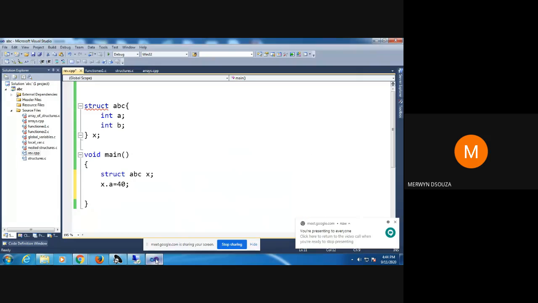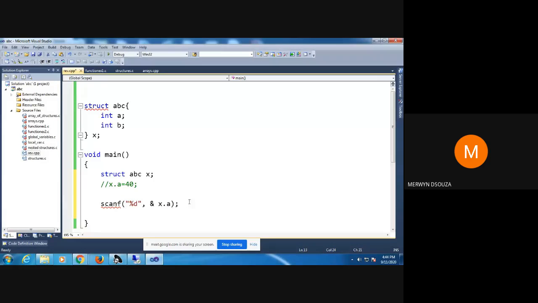How to initialize A using scanf? Suppose this is the direct way of initializing A. If I wanted to initialize using scanf, I would have said something like this: scanf. Since A is int, you would have said %d, comma, ampersand, use the variable x dot a.